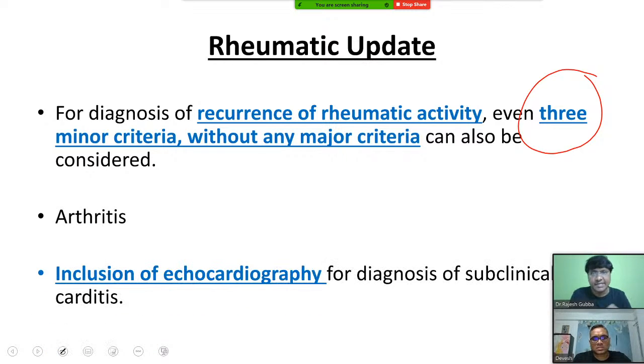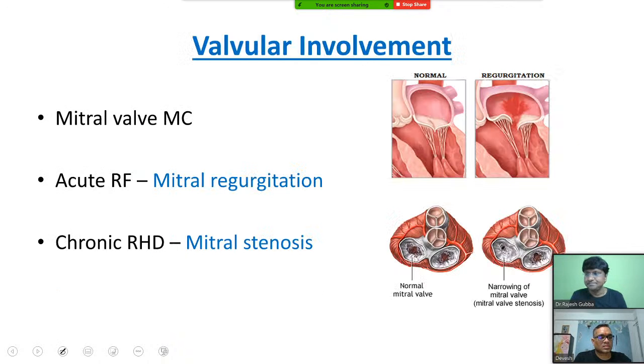And not only that, in the recent update, they also have taken echocardiography for the diagnosis of subclinical carditis. Right? Echocardiography also they have taken. So this is your criteria part. That is your Jones criteria and modified Jones criteria.